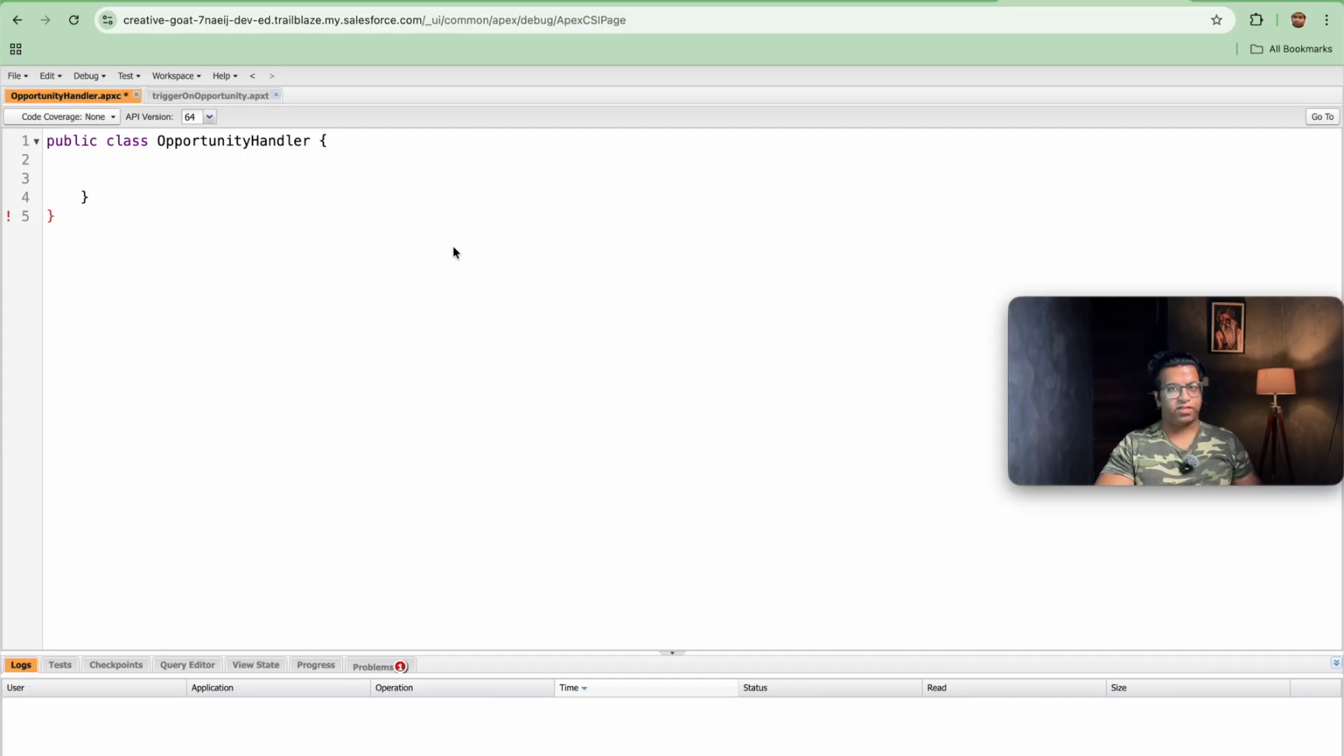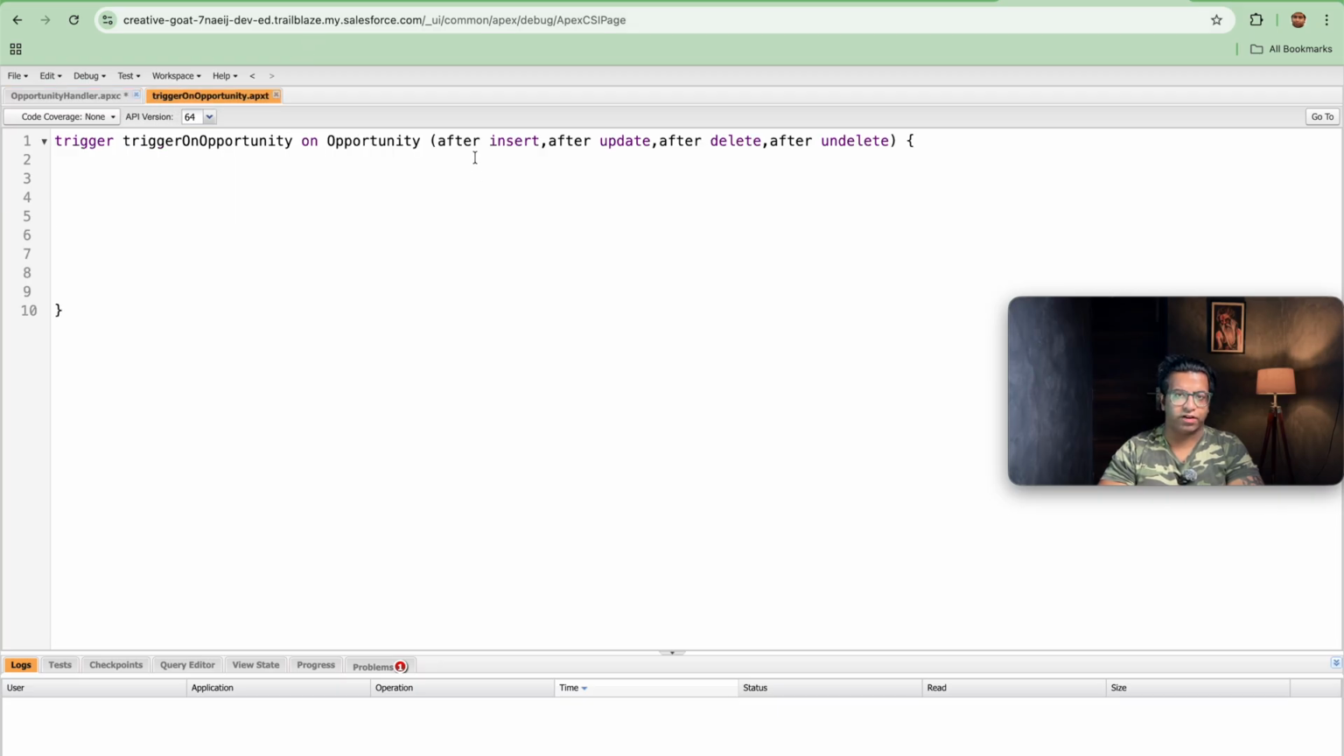So let's start with the scenario. The first thing that I always ask is, do we need to consider before insert or after insert? Here, as soon as the opportunity is inserted, deleted, updated or undeleted, then only we need to proceed. So we will be considering the after operation. So let's start with the trigger first. I have written after insert, after update, after delete, after undelete.